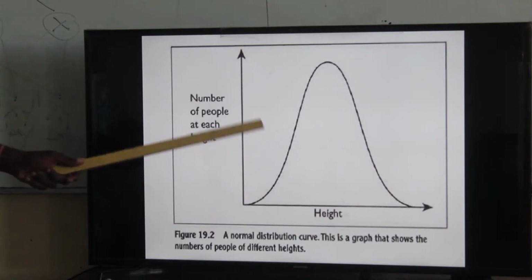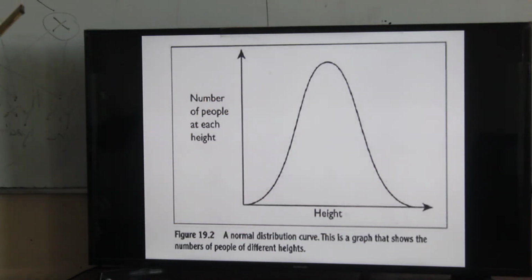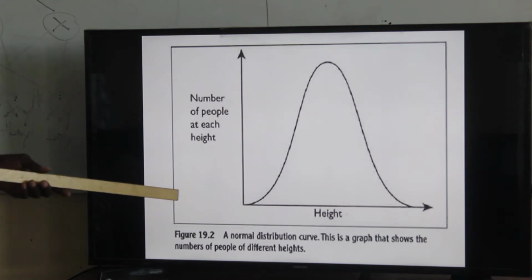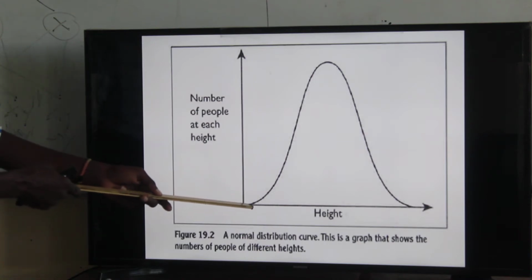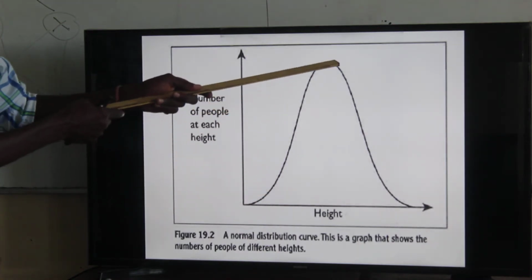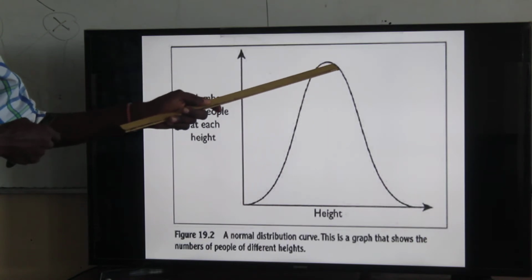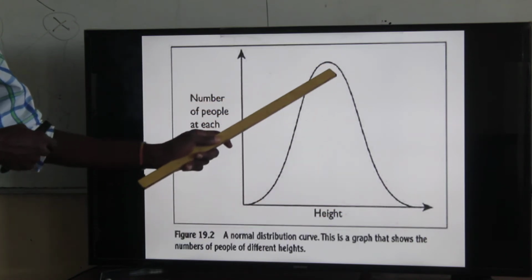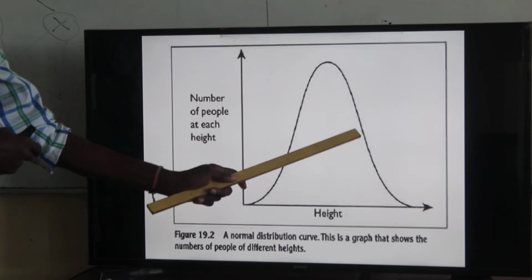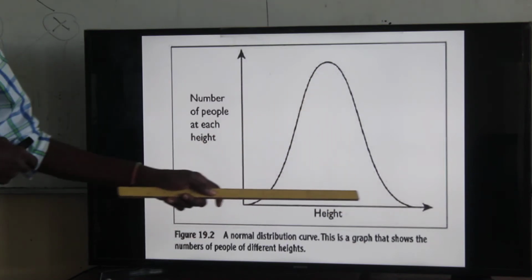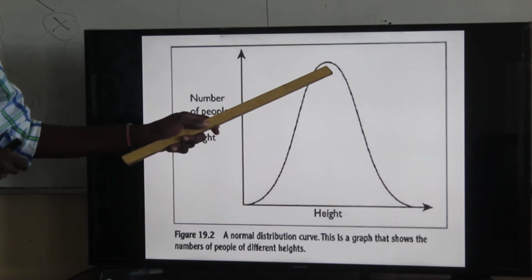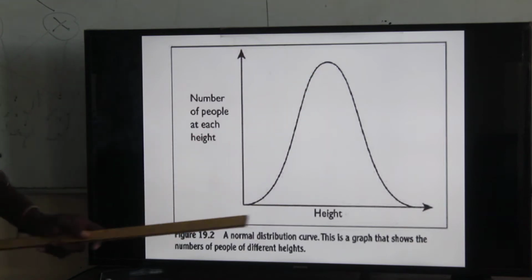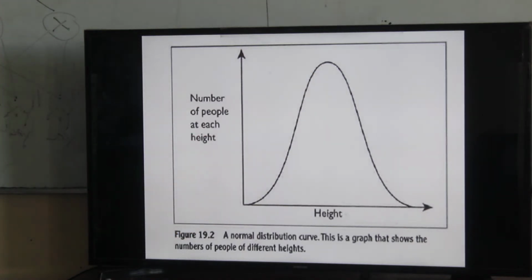Now, this is the height of people and the number of people that have been sampled. So this is a graph showing people with different heights. We have few people who are short, and few who are very tall, while a majority of people appear in this particular section. So the extremes give us very few people, but the majority fall within this particular band here. We can assume that's a frequency distribution curve that is normal.